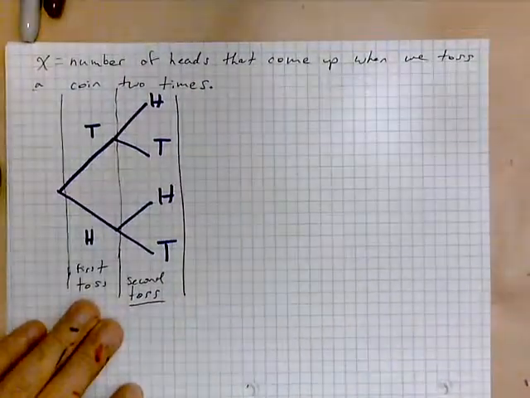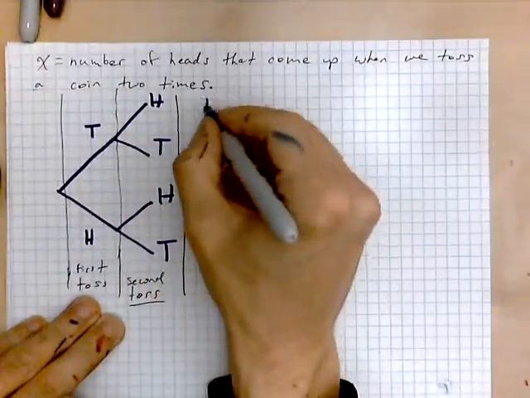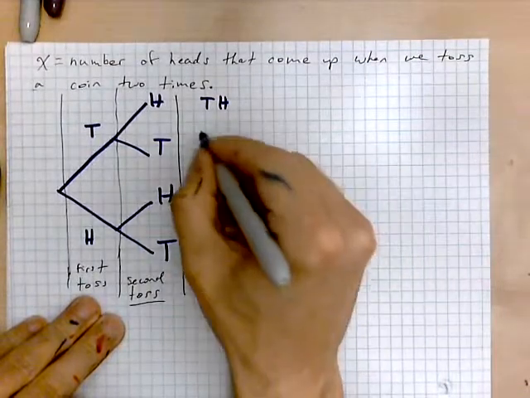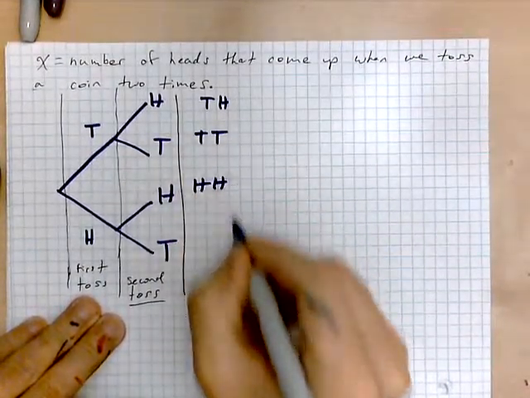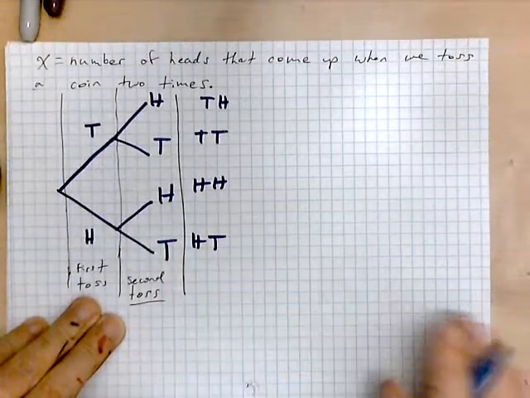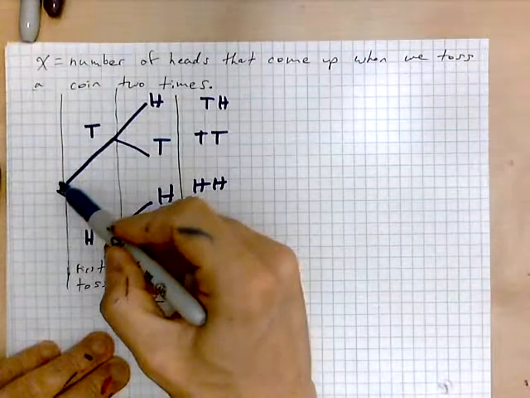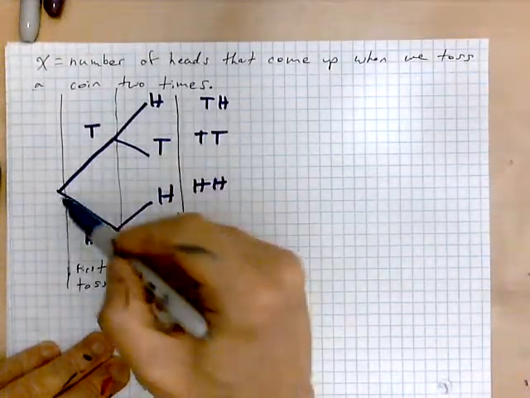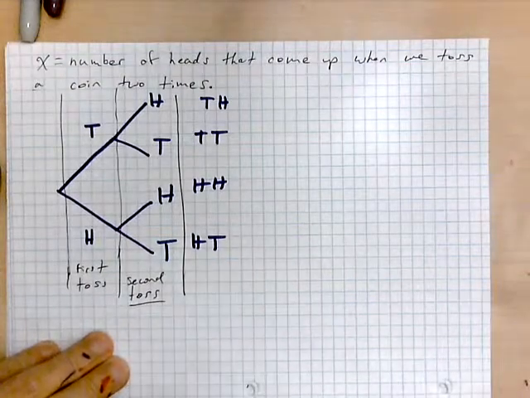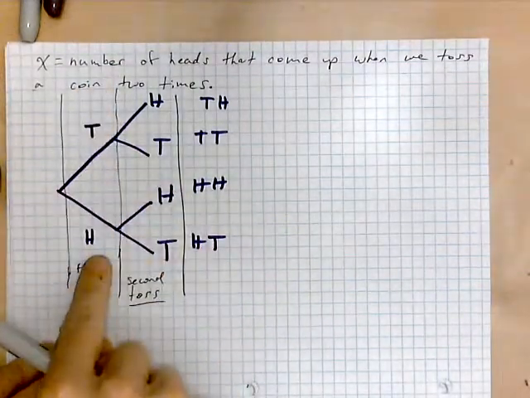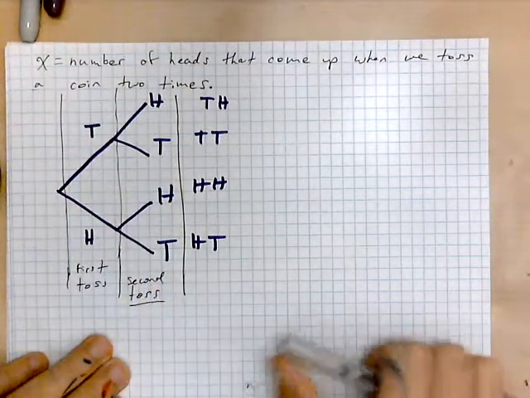Okay, so let's list these now. You can get a tail or a head, a tail or a tail, or a head and a head, or a head and a tail. These are the possibilities, and how do you obtain them? Simply read the tree from left to right: tail, head, tail, tail, head, head, head, tail. So these are the possibilities on the first, and then on the second toss of the coin.